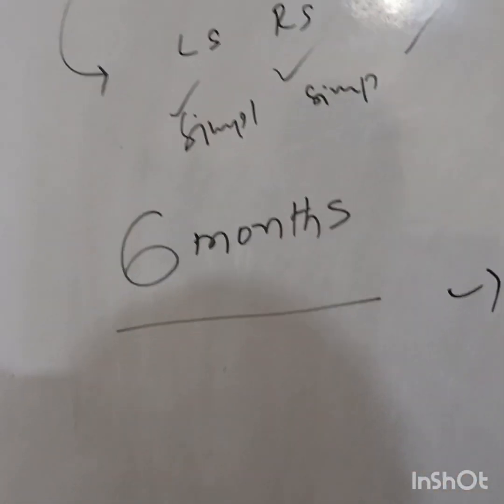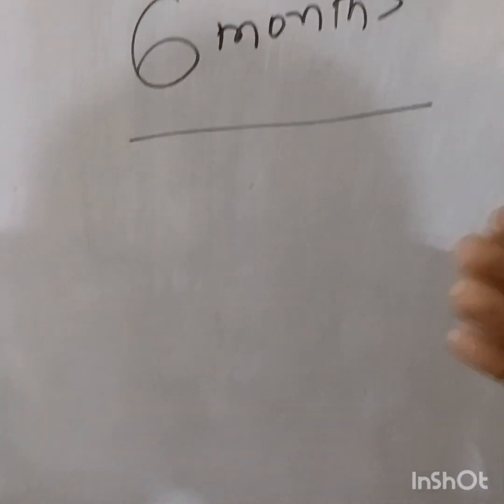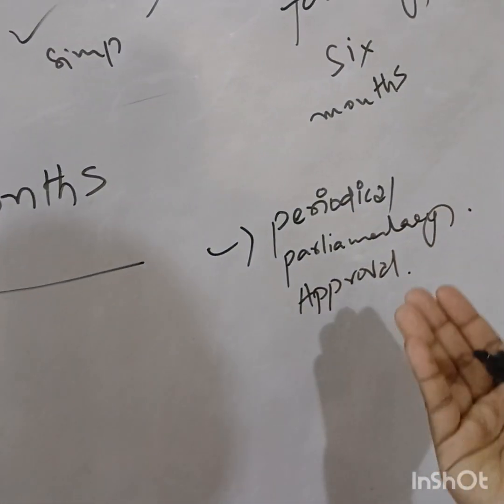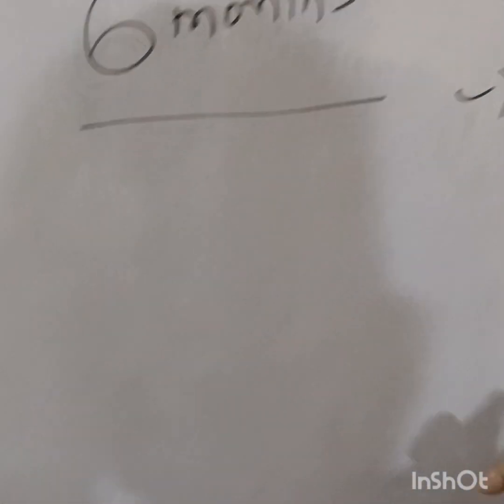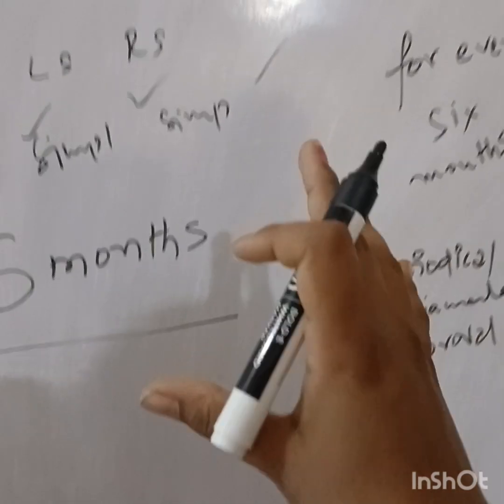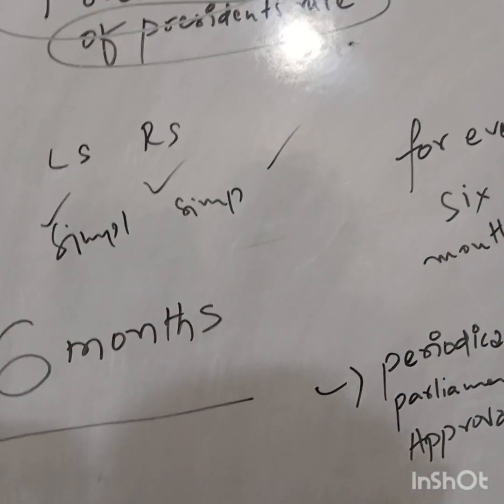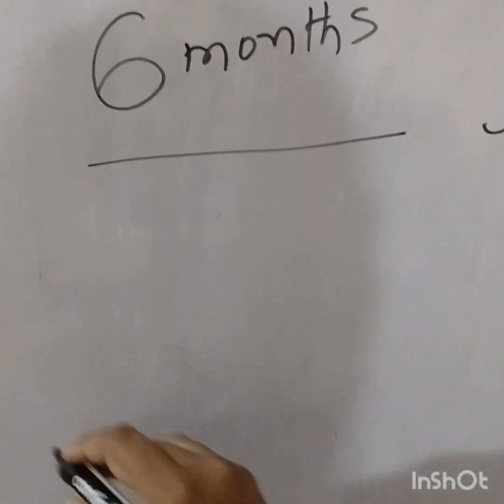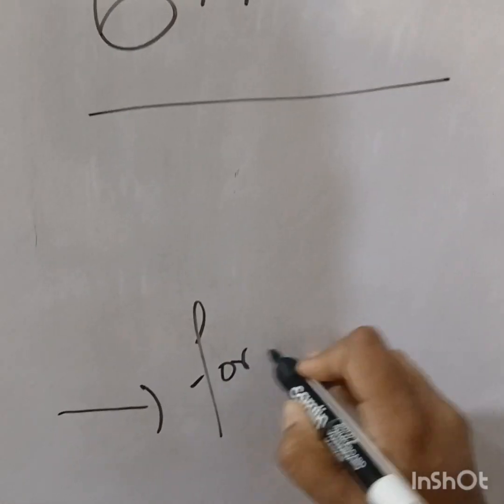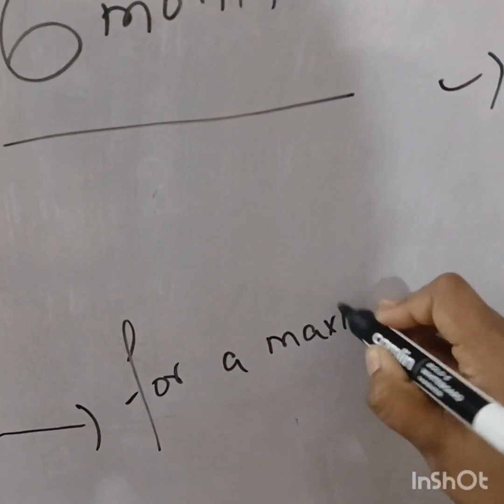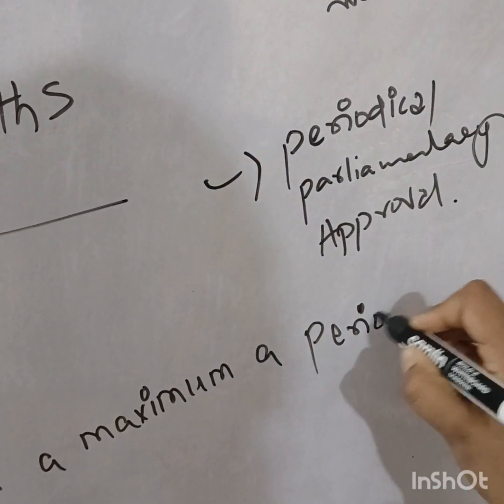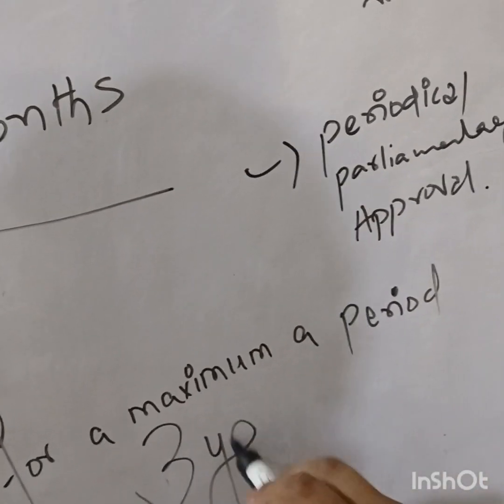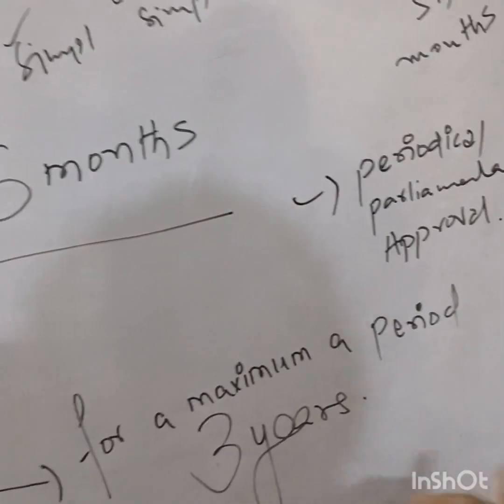Like this, for every 6 months it has to take periodic parliamentary approval. In such a way, how long can this president's rule continue? For a maximum period of 3 years. We already saw this.